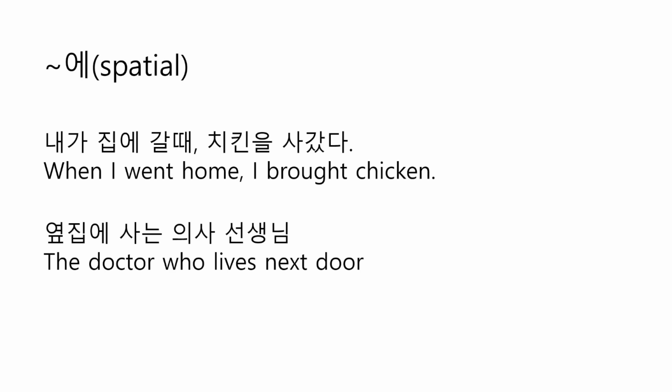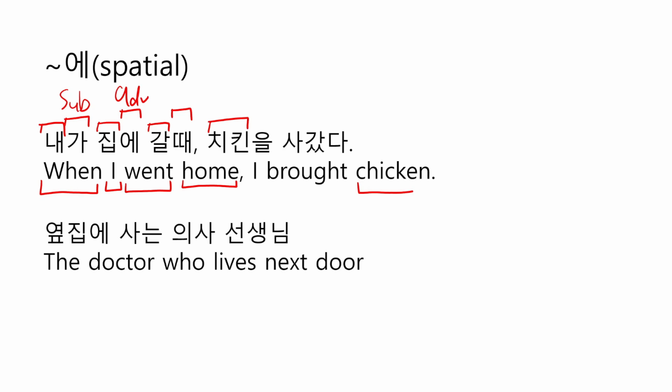In this sentence, 내 means I, and 가 is the subjective case particle, and 집 means home, and 에 is adverbial case particle, which shows the destination in this sentence, and 갈 means went, and 때 means when. 치킨 means chicken, and 을 is objective case particle, and 사갔다 means brought.